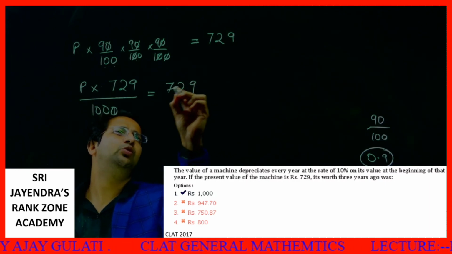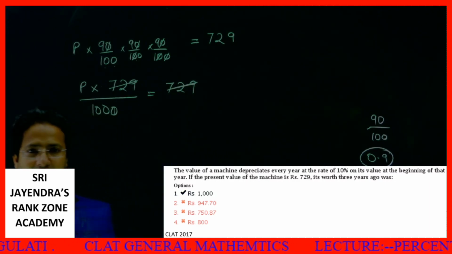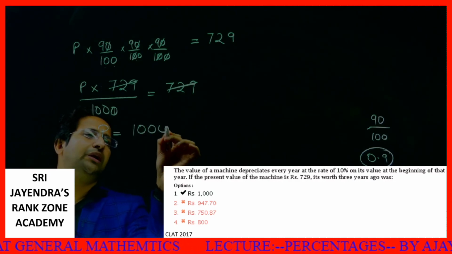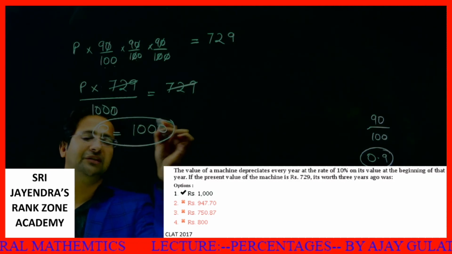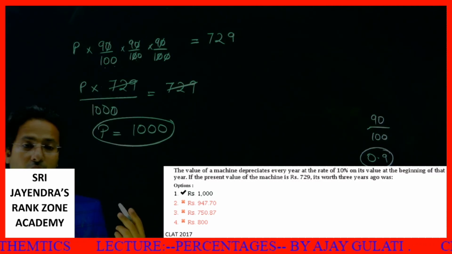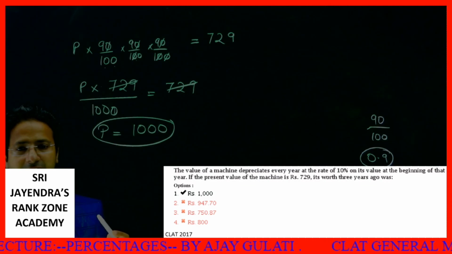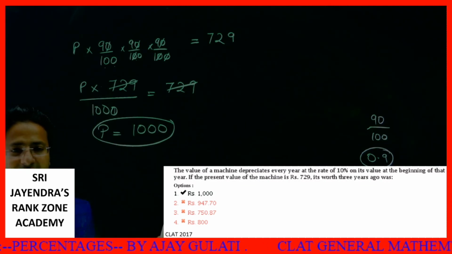So easily you got the solution. 729 cancel, so you get P is equal to 1000. P means the price 3 years ago. What was the price 3 years ago? The price 3 years ago was 1000. I hope it makes sense and it is clear to all of you.